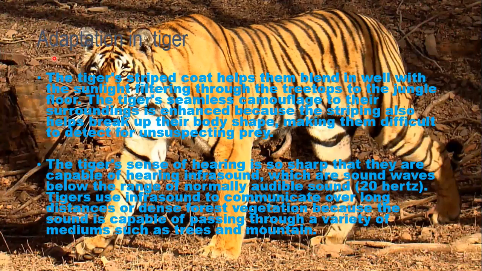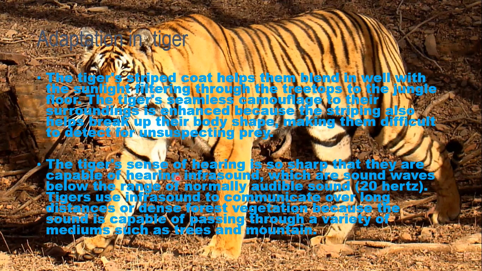Now we will learn about adaptation in tigers. The tiger's striped coat helps them blend in well with the sunlight filtering through the treetops to the jungle floor. The tiger's camouflage to its surroundings is seamless because the striping also helps break up their body shapes, making them difficult to detect for unsuspecting prey.